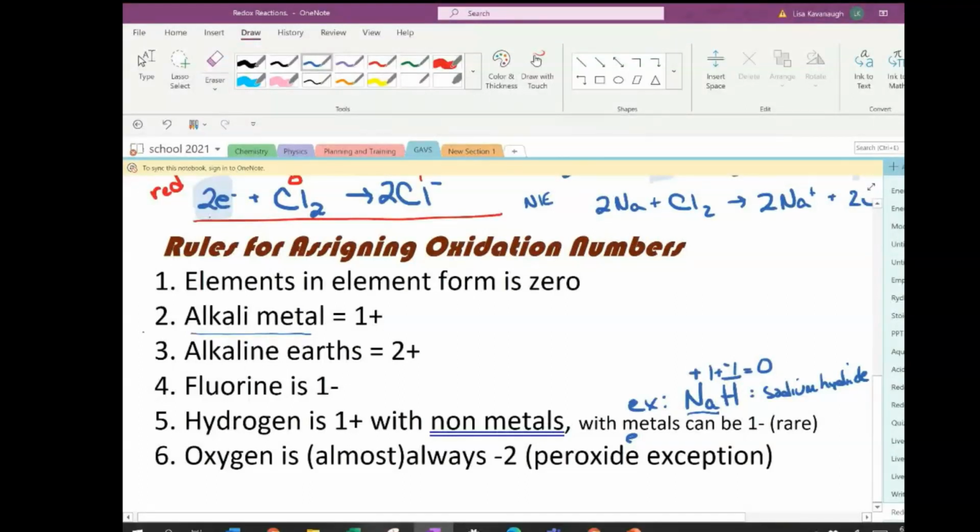So when it's hanging out with a metal, these are super rare. You're not going to encounter them frequently. And oxygen is always going to be -2. Unless, and yeah, there's another rare exception. Those are called peroxides. And that is where the oxygen decides it's going to be a -1 instead. And that's where you get the notorious H2O2, the brown stuff in the bottle. It's much more stable as a -2, and it's trying to change back. And you can keep going and get some more.